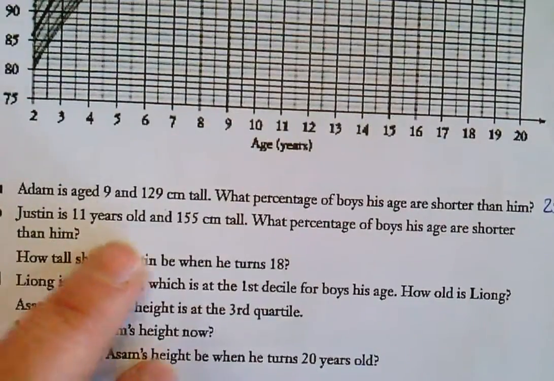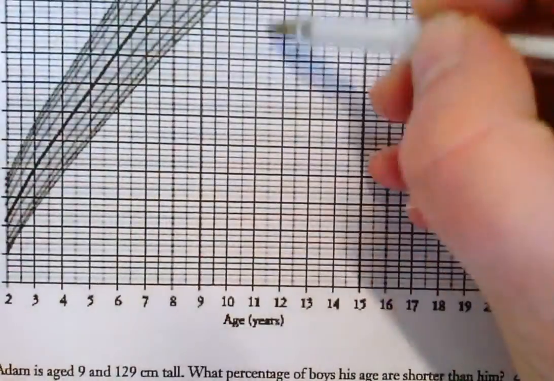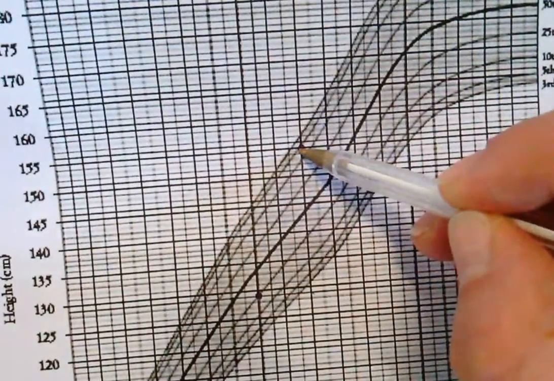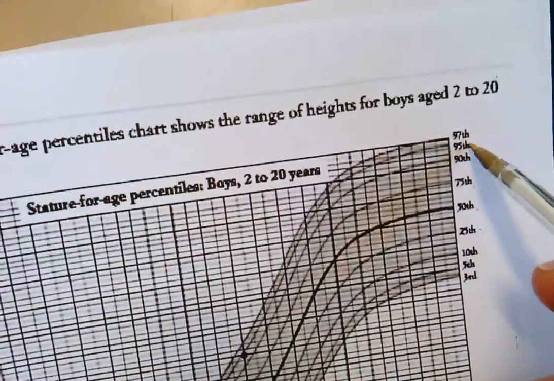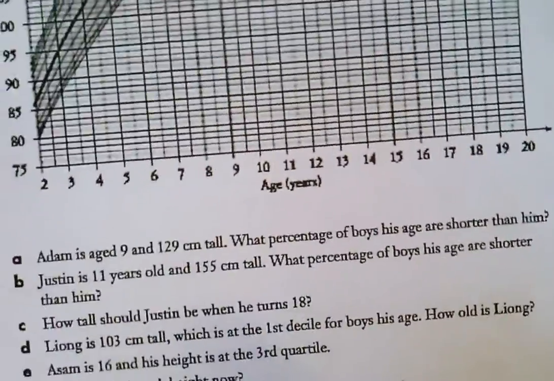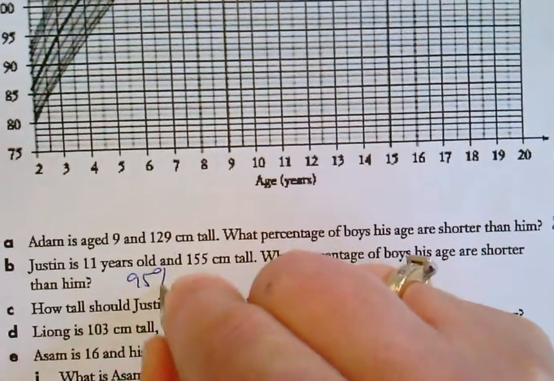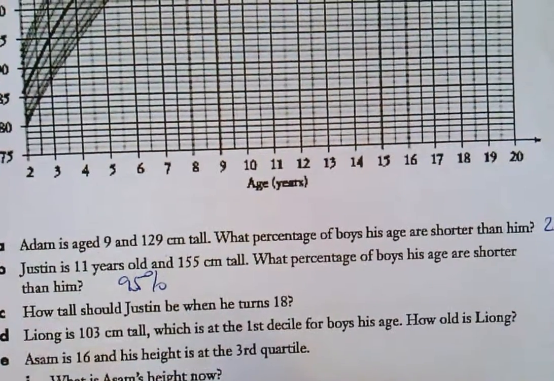Here's 155 centimetres tall. So we start with 11. We go all the way up to 155, which is there. We then follow that line, and we can see it's the 95th percentile. So, what percentage of boys are shorter than him? 95% are shorter. And if we asked you how many are taller, 5% are taller.